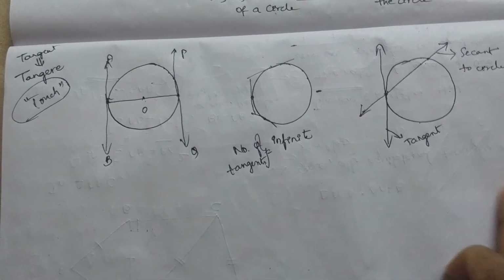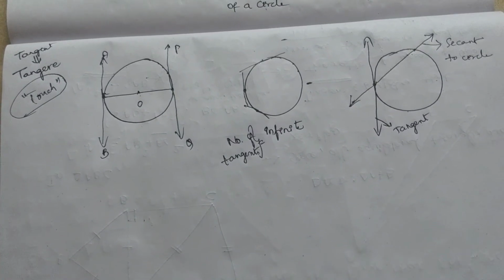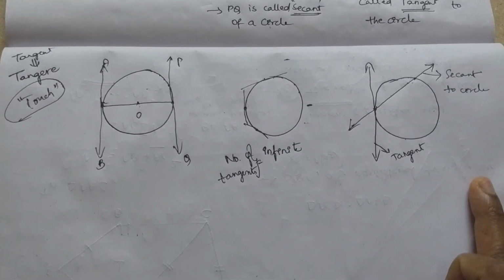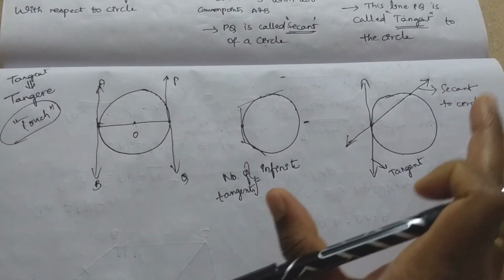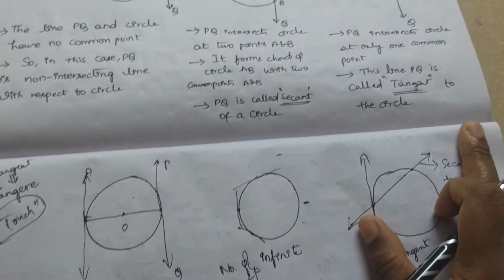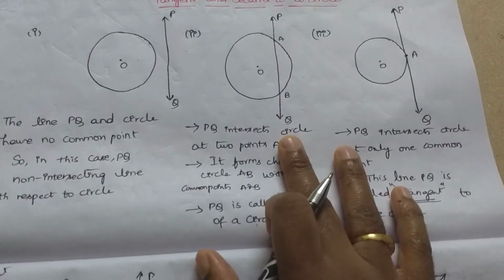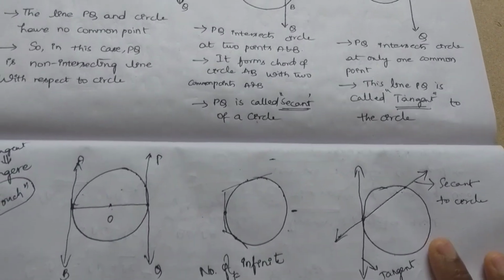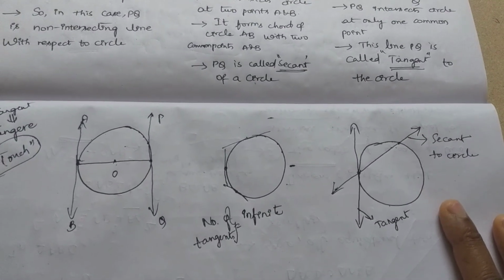So now let's enter into the next topic, which is theorem 9.1. So this is just a brief introduction to the topic tangents and secants of a circle. In the upcoming videos, I'll discuss the topic in detail.